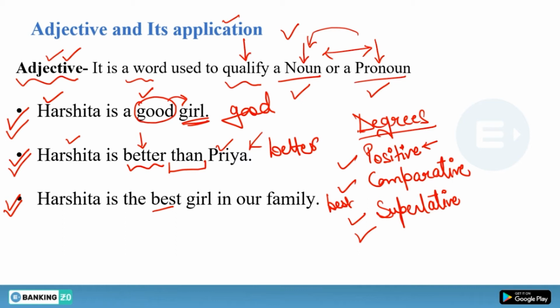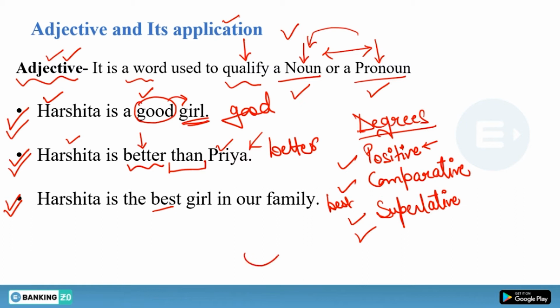Now, what is the function of superlative degree? Superlative degree compares more than two things. Okay, when you are comparing two things, you have to use comparative degree. But when you are comparing more than two things, what is the exact function of superlative degree? It is used to show which has the least or the greatest degree of the quality.